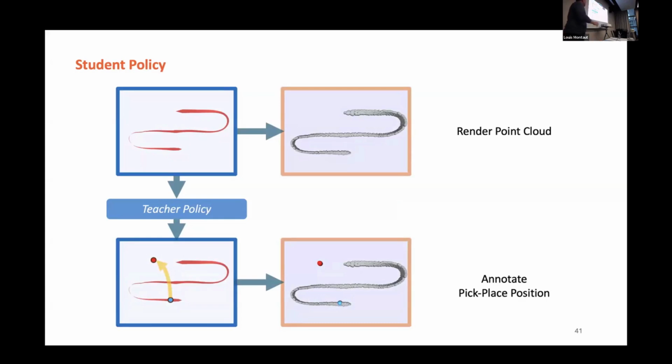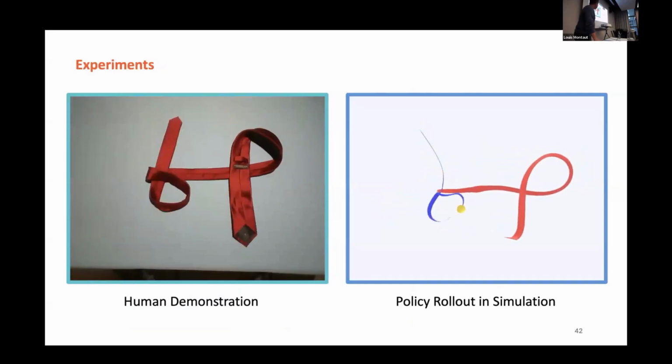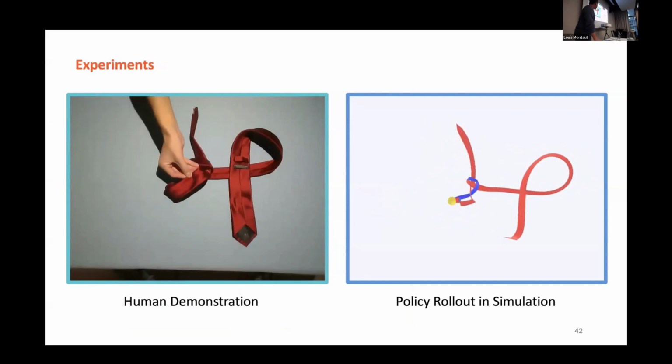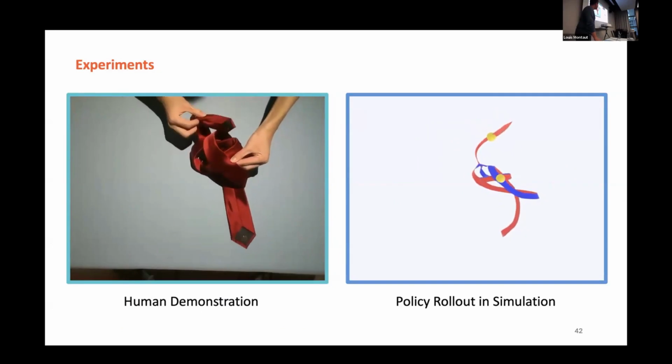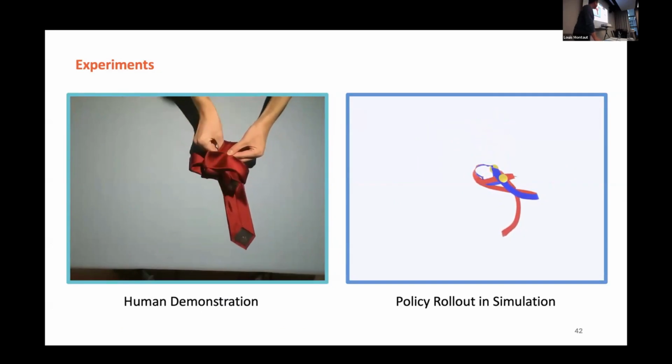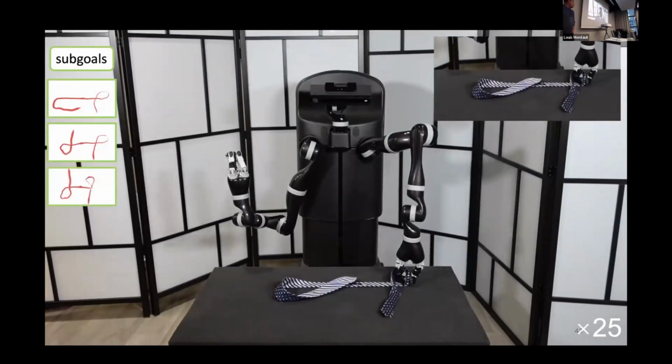Yeah. So with that, we should have finished this teacher policy. Previously we calculated everything in the teacher policy. Now we are going to transform it into student policies. We're going to render the meshing to the point cloud. This would mimic the real sensors that we have in the real world, right? And this will be the general result. This will be the real world executions, right?